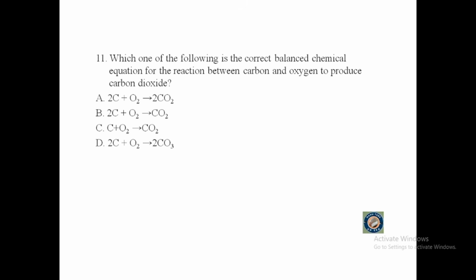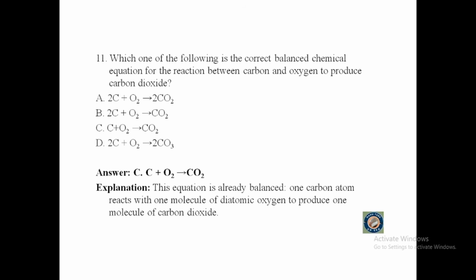C. Carbon plus oxygen gives us carbon dioxide, or D. 2 carbon plus oxygen gives us 2 carbonate? The correct balanced equation for this reaction is carbon plus oxygen gives us carbon dioxide. This equation is already balanced. One carbon atom reacts with one molecule of diatomic oxygen to produce one molecule of carbon dioxide.